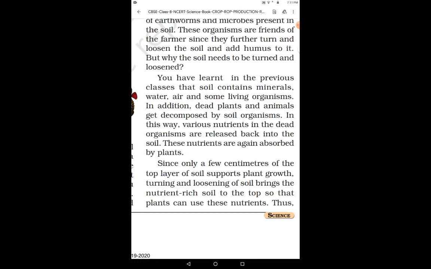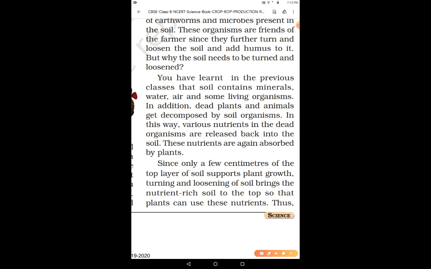And then the soil also contains minerals, water, air, and some living organisms. In addition, dead plants and animals get decomposed by the soil organisms, and in this way various nutrients in the dead organisms are released back into the soil, and then these nutrients are used by the new plants, right.